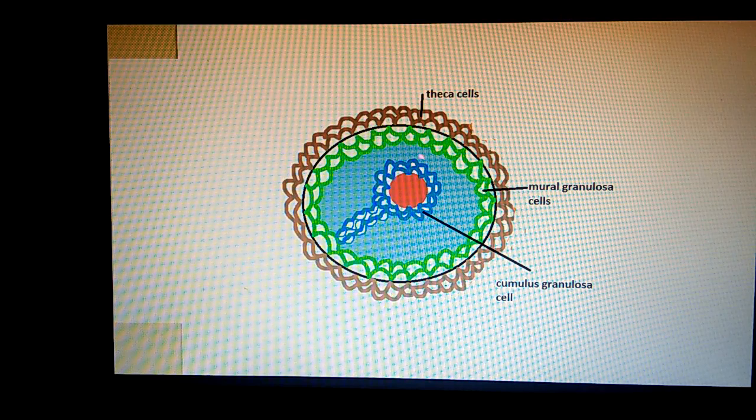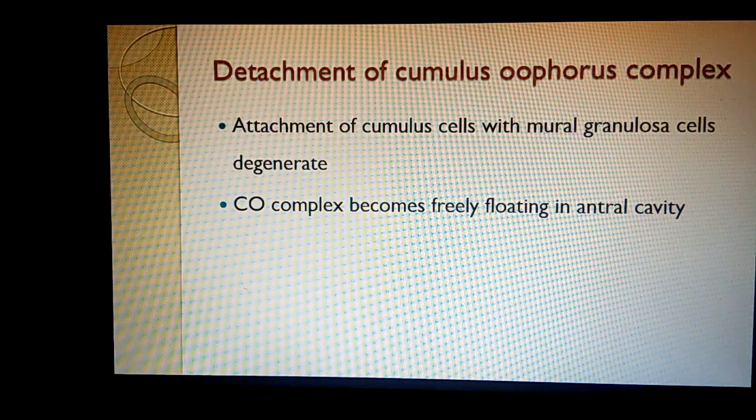Now because of the LH surge, the fluid volume of this antrum increases and a wave is produced, and this wave throws this cumulus oocyte complex out of the follicular wall. This follicle is pressing the ovary, and the ovary also has a lysis on the wall. So this complex is thrown out of the ovary.